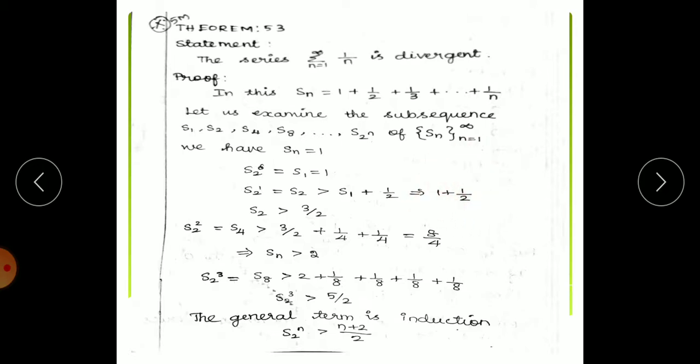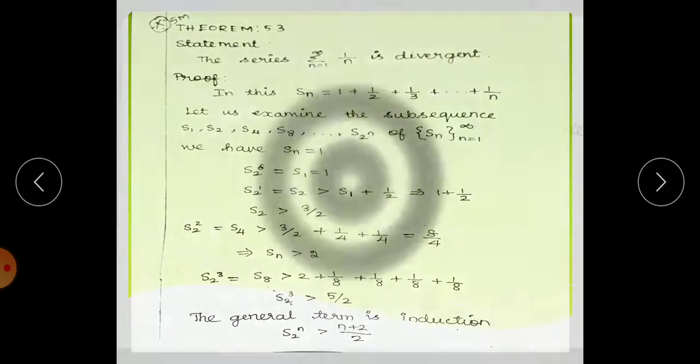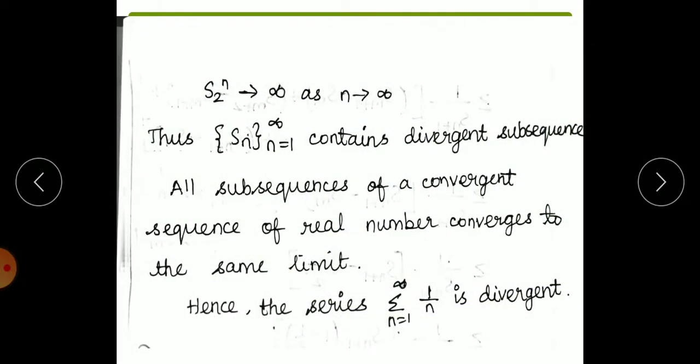Now we are applying the squared. So S2 squared, which can be written as S4, is greater than 3 by 2 plus 1 by 4 plus 1 by 4, so 8 by 4. So S4 is greater than 2. Likewise, applying this, the general term is S2 power n greater than n plus 2 by 2. So S2 power n tends to infinity as n tends to infinity.